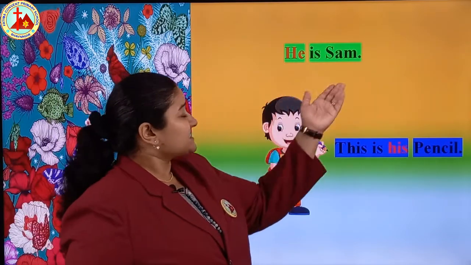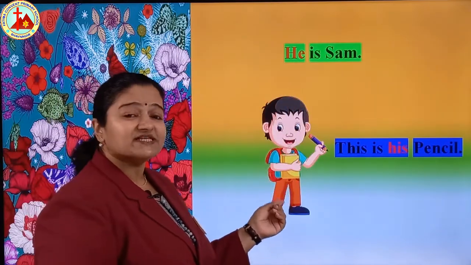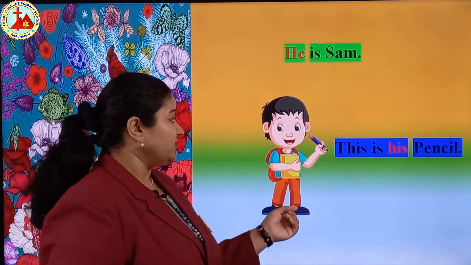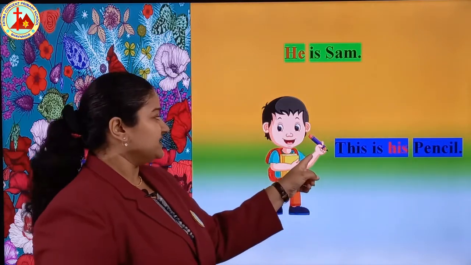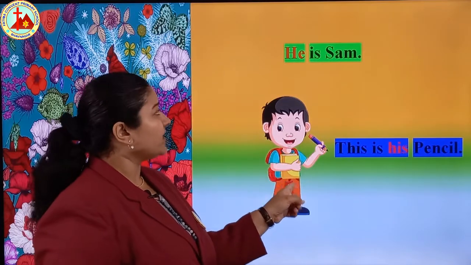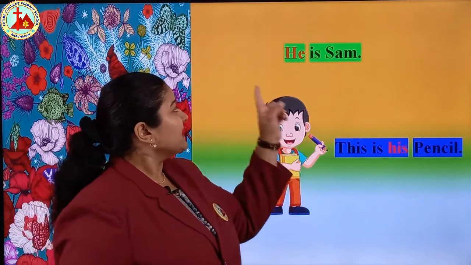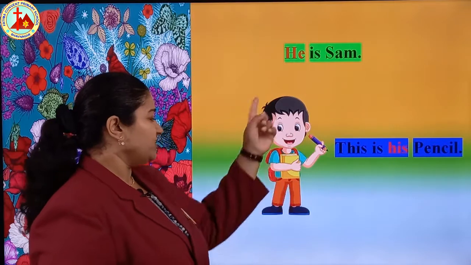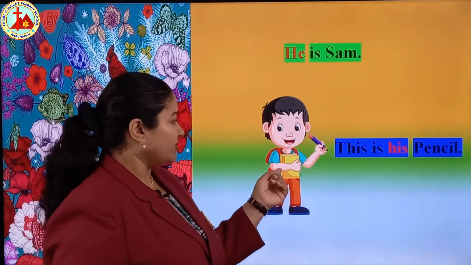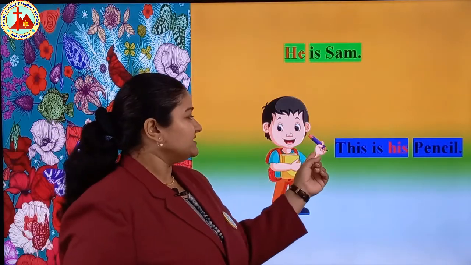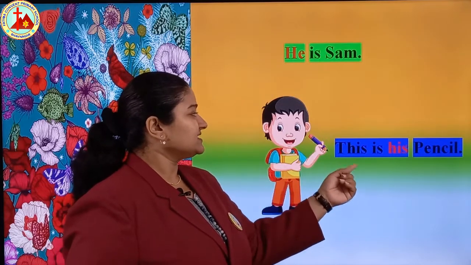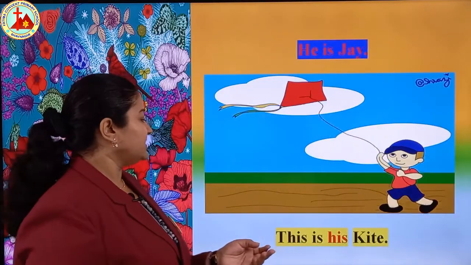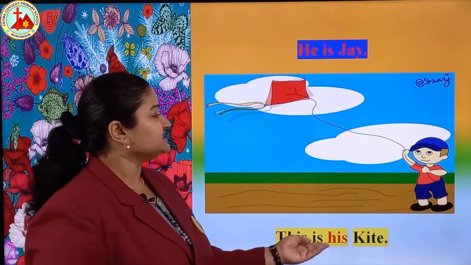He is Sam. Sam is a boy. That's why we use this is his pencil. This pencil belongs to this boy. So we are using he is Sam. He we use for this boy, for Sam, and this pencil we are saying this is his pencil.